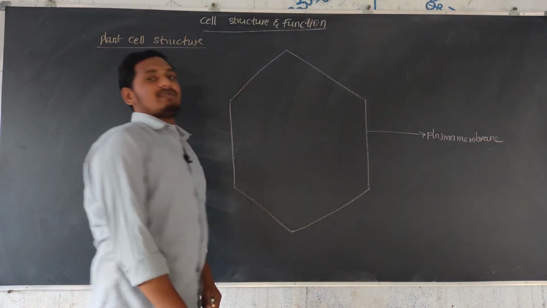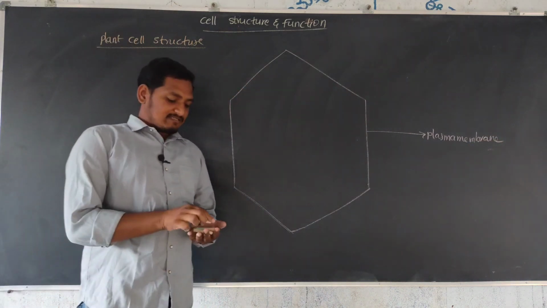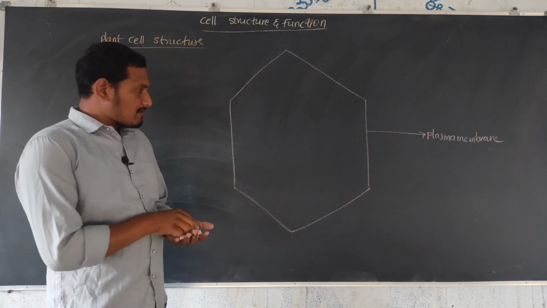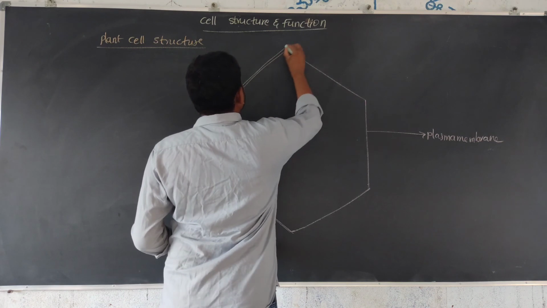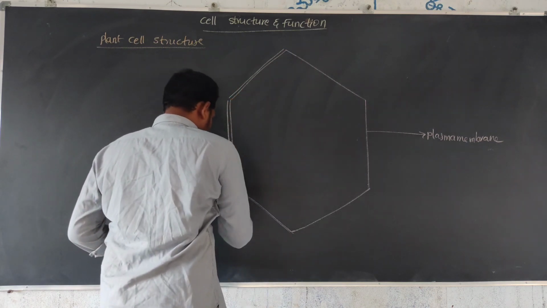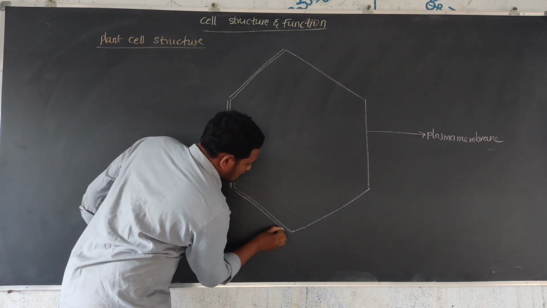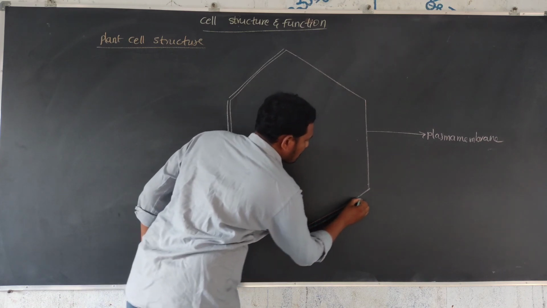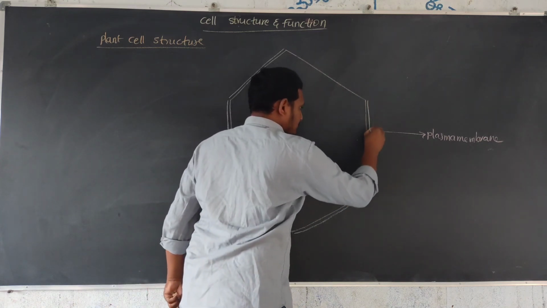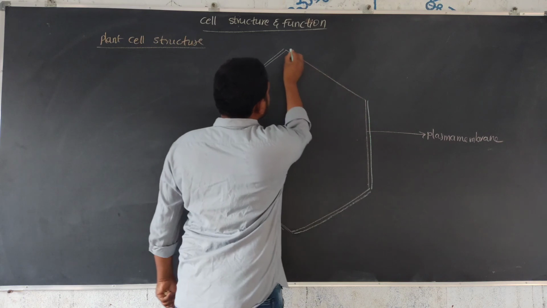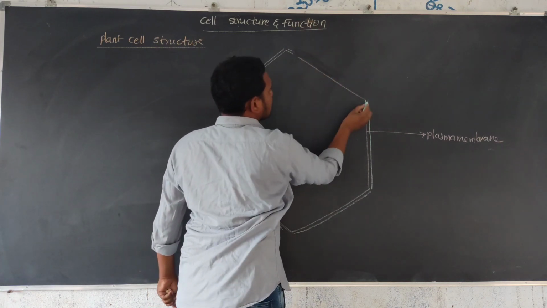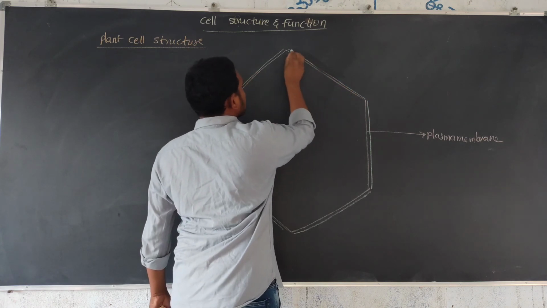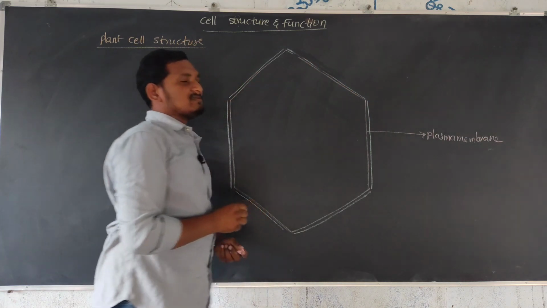This plasma membrane is common to both animal cells and plant cells. The plasma membrane is enclosed by the cell wall.